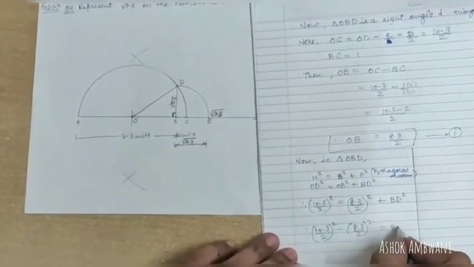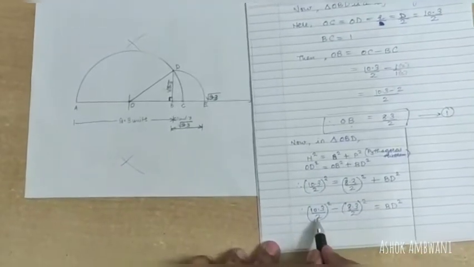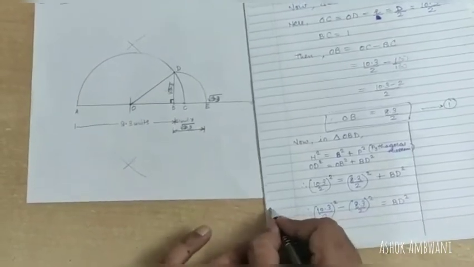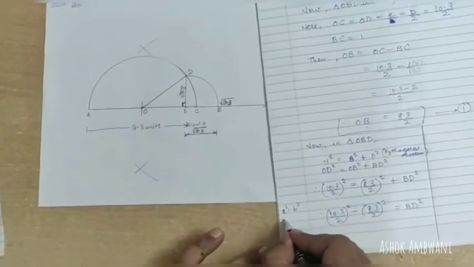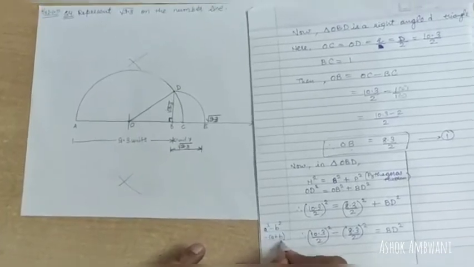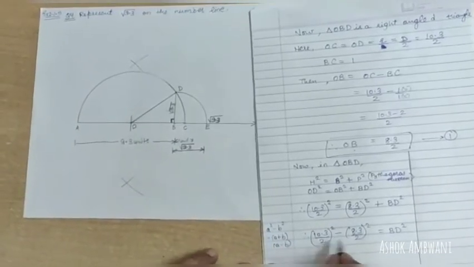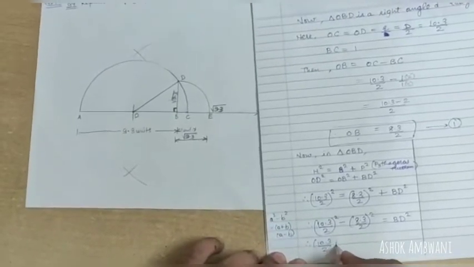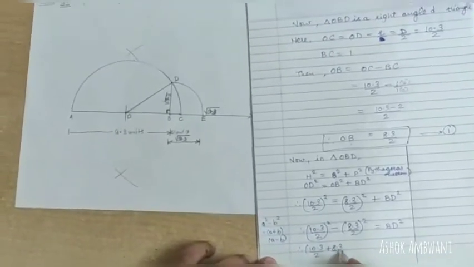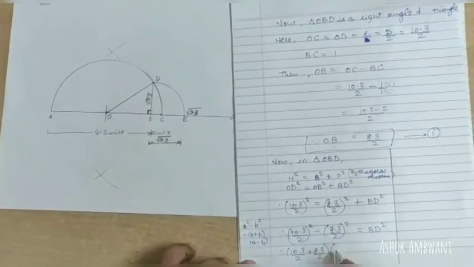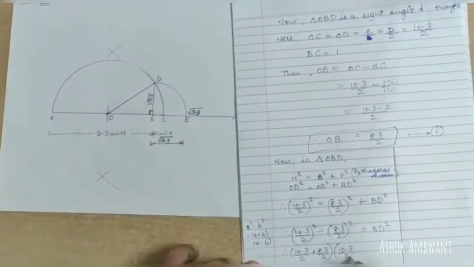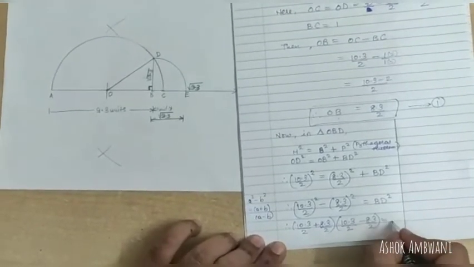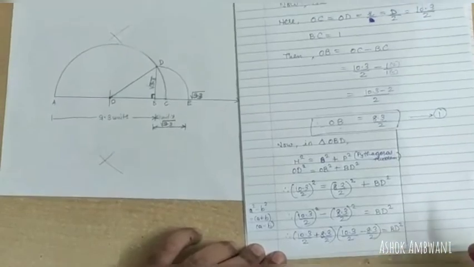Now, as you can see over here, this is in the form of a square minus b square. What is a square minus b square? It is nothing but a plus b into a minus b. So we will write this in the form of a plus b, 10.3 divided by 2 plus 8.3 divided by 2, and a minus b, that is 10.3 divided by 2 minus 8.3 divided by 2, is equal to BD square.